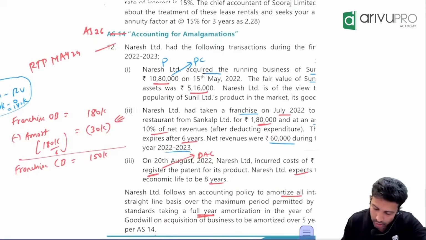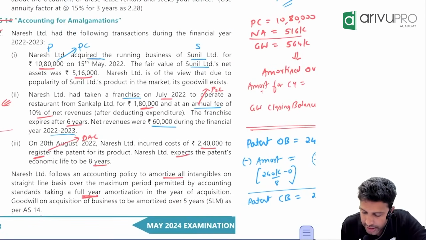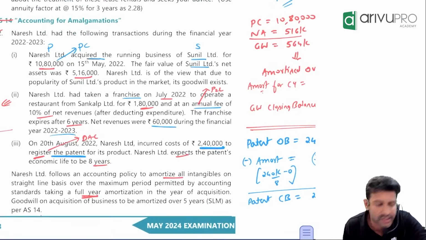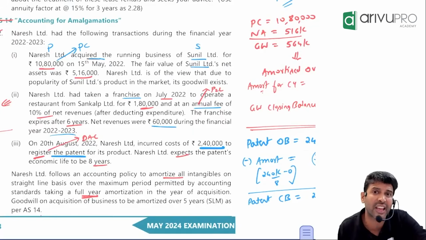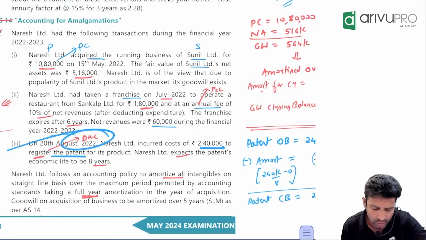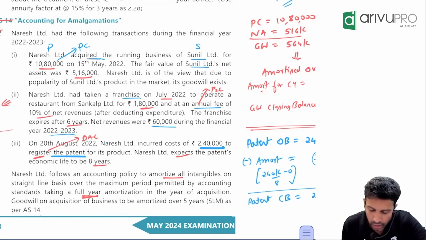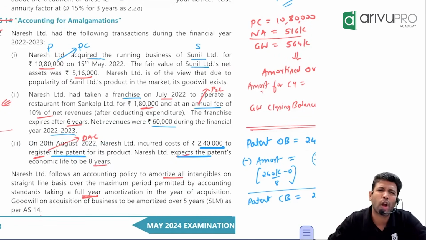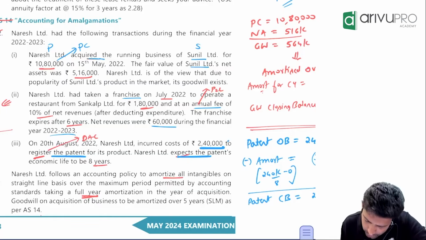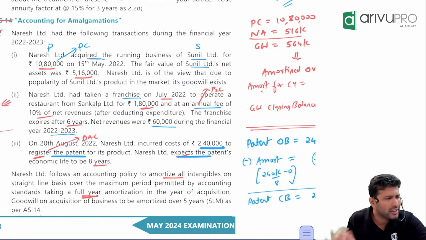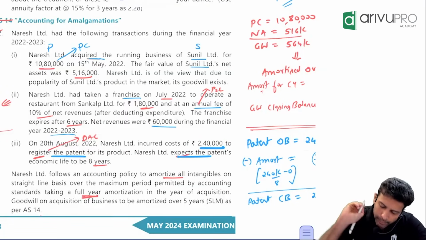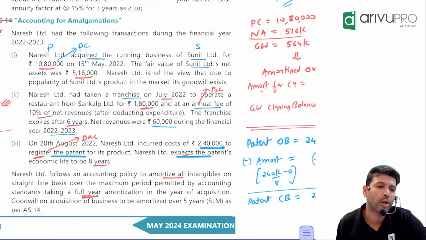All good. Next, Naresh incurs 2,40,000 to register the patent. So registration charges, can you add up? Yes, of course. Naresh expects the patent life to be 8 years. They have not given cost of patent. If they had given cost of patent, I would have added it. But they have not given. What is the only cost they have given? Registration charges. That means I will consider the patent's value itself to be 2,40,000.